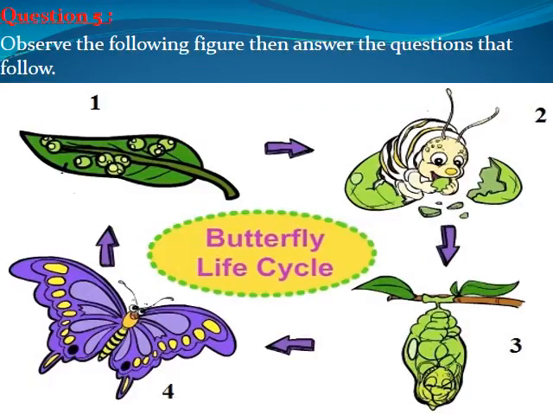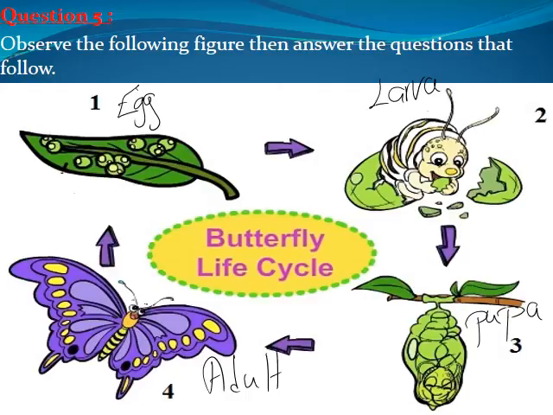Moving to question number 5. Observe the following figure, then answer the questions that follow. First question, what does each of the stages 1, 2, 3, and 4 stand for? Stage 1, as we know, is the egg stage. The second stage is, yes, Razan? Larva stage. Third one, Muhammad Ali, is the pupa stage. Fourth one, Jamil, is the adult stage, where we have the adult butterfly.